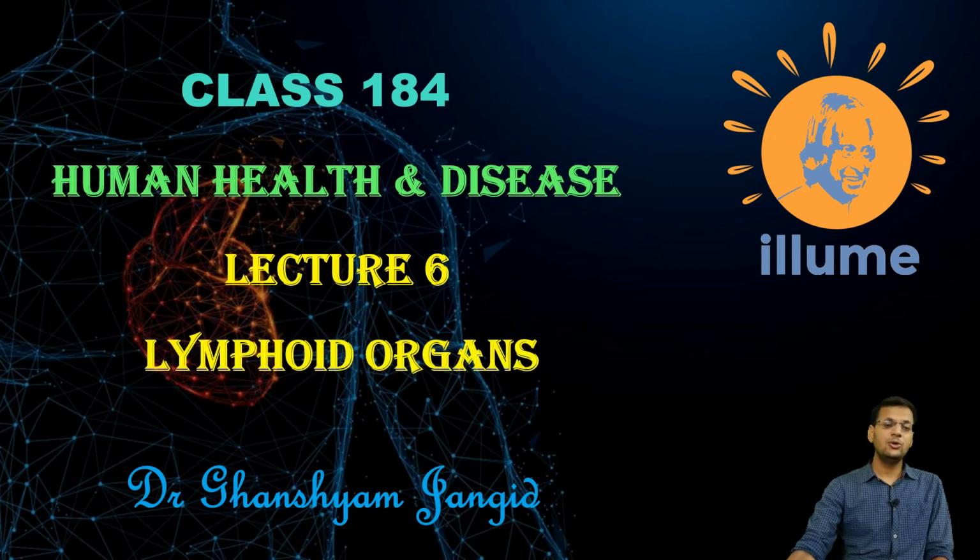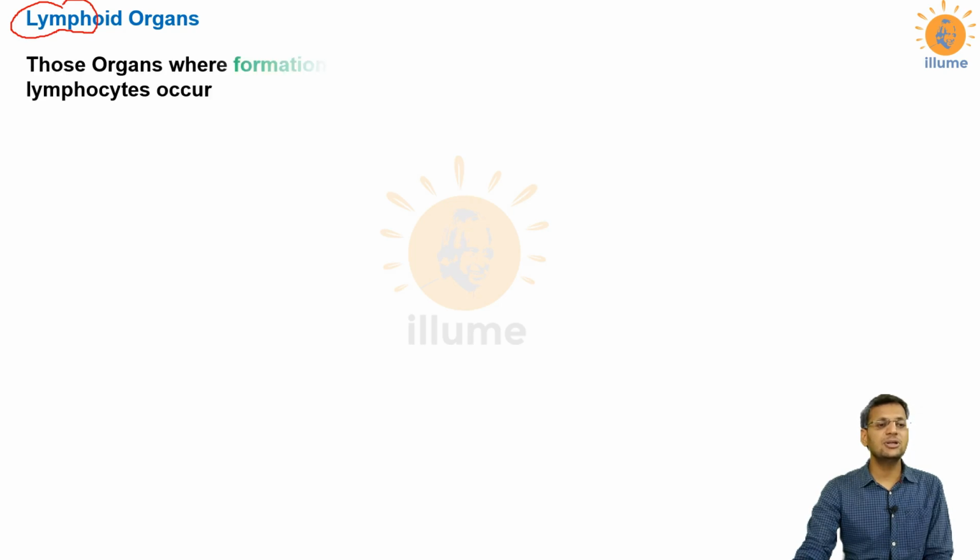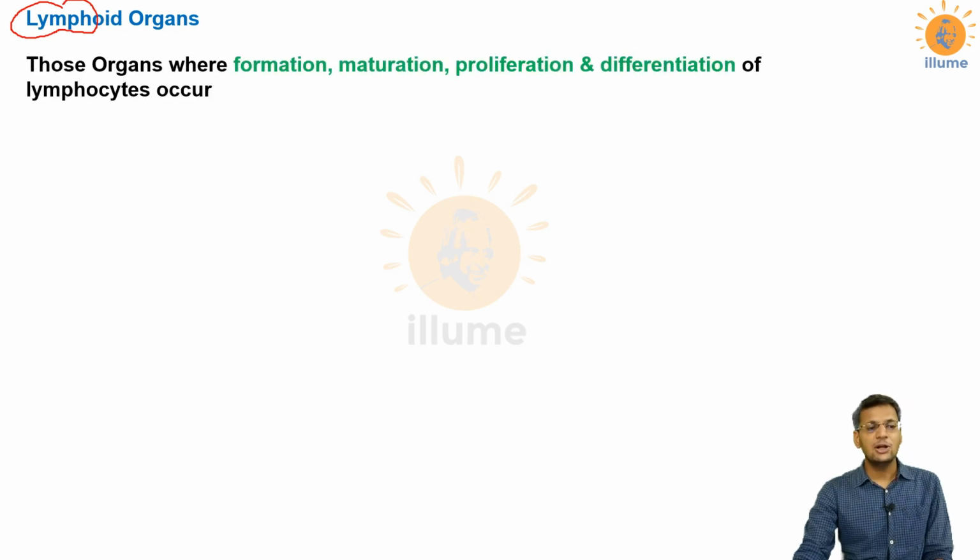Today we are going to discuss the lymphoid organs that are present in the body. First of all, what are lymphoid organs? As the name suggests, these are the organs which are associated with the lymphocytes. So these are called lymphoid organs: those organs where formation, maturation, proliferation and differentiation of lymphocytes occur.